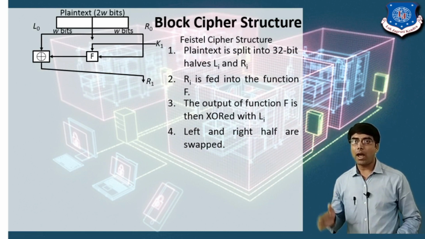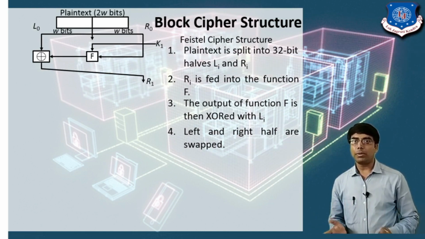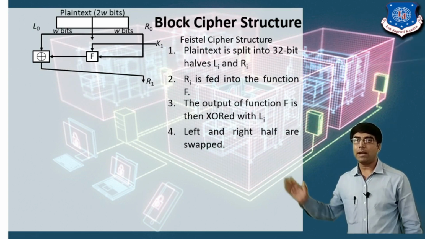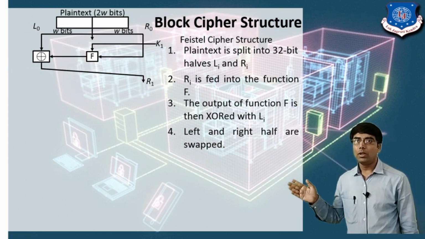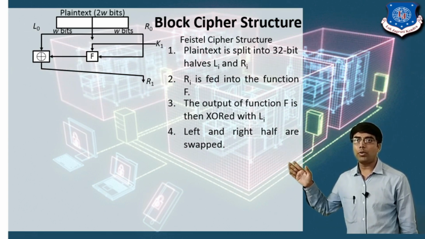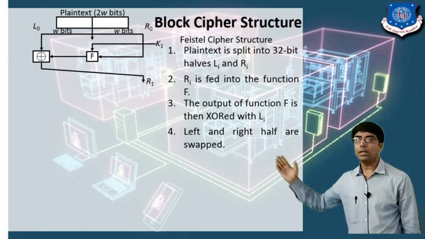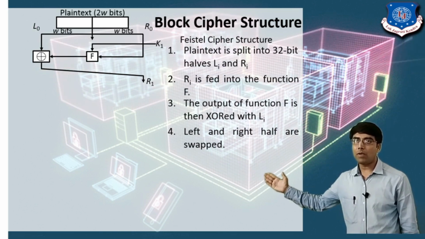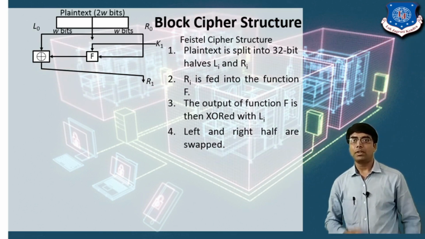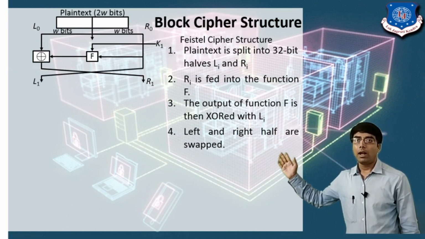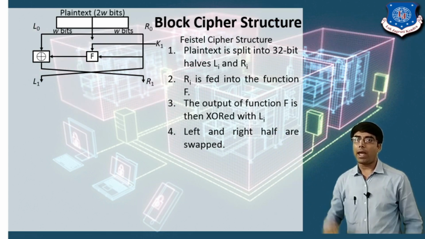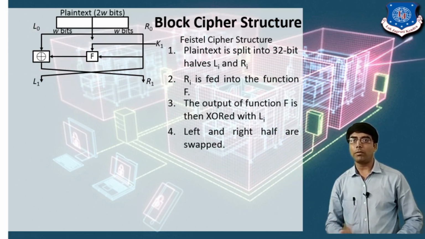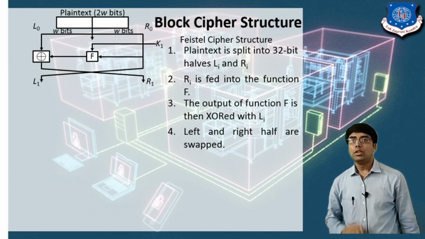After applying the XOR operation, we perform the swap operation. It means that the value of L0 is given as input to the next round, or we can say R1. Similarly, the output of R0 is given as input to L1. It means that here we perform the swap operation.